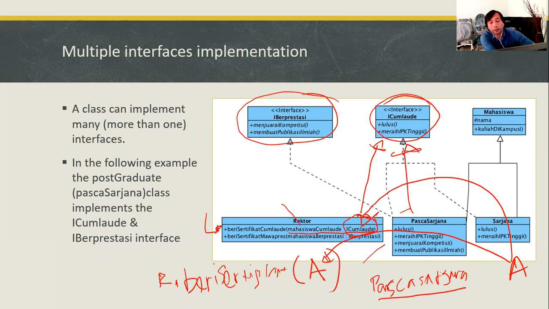This is one of the benefits of using the interface class. It is also okay when you create another object from the Sarjana class, which is B, and then pass this B object as the parameter to call this method. So this is one of the benefits of using the interface class.